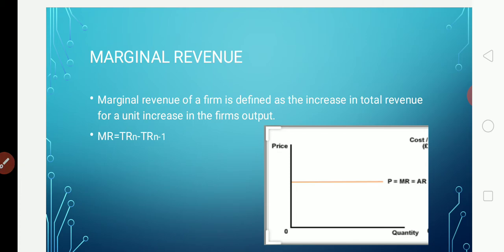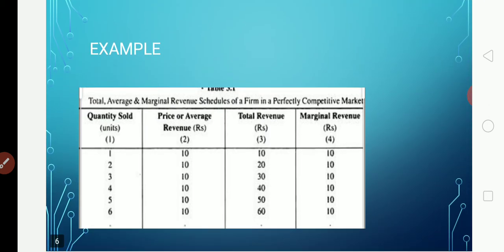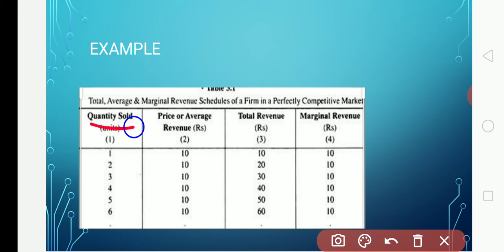Next we'll see one more example. The problem has been given here. Now here in the table which is given, the total revenue, marginal revenue and the price line, we have to go through this. In the first column, the quantity sold is given, that is Q. Second column, price is given. Price, as I showed you in the diagram, is also called average revenue. The third column indicates the total revenue, and the fourth column is marginal revenue.